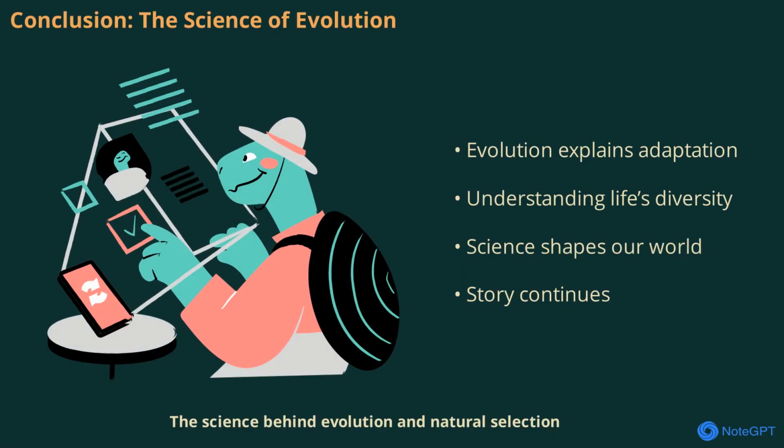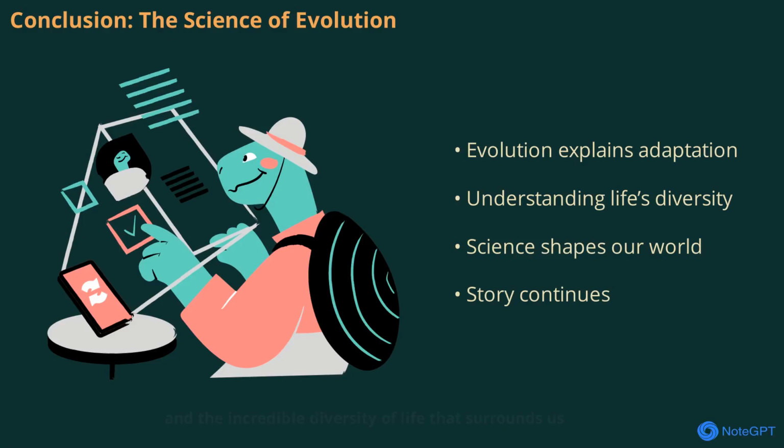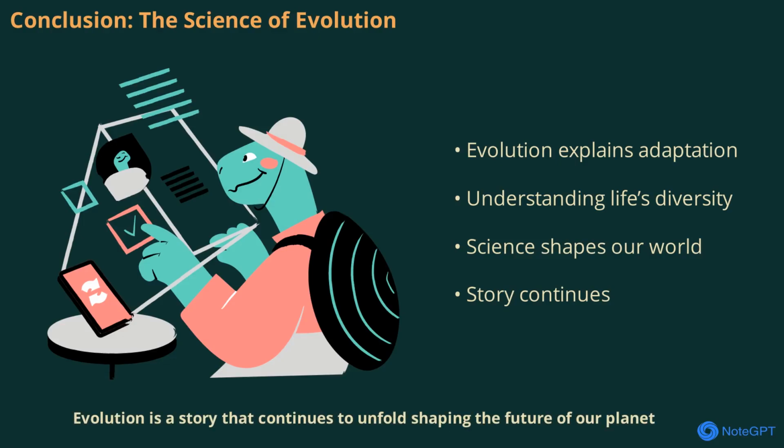The science behind evolution and natural selection is fascinating and essential for understanding life. From the smallest variations to the emergence of new species, evolution explains how organisms adapt and thrive. By appreciating this process, we can better understand ourselves, our world, and the incredible diversity of life that surrounds us. Evolution is a story that continues to unfold, shaping the future of our planet.